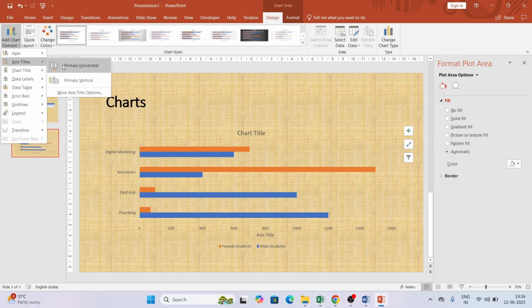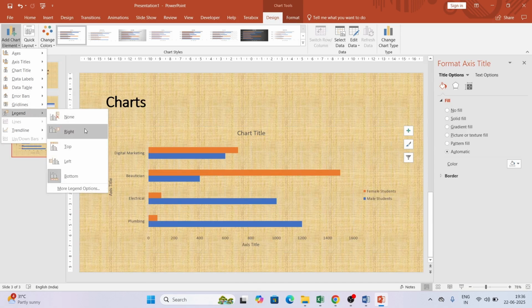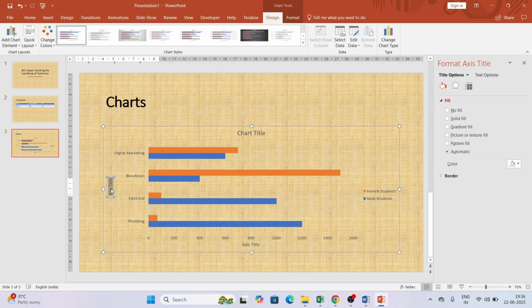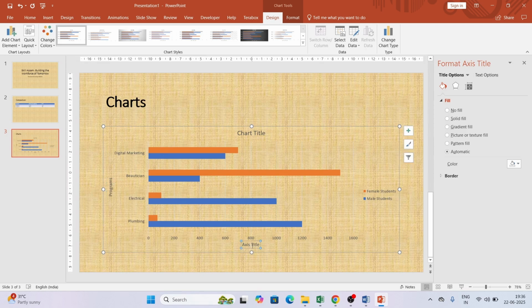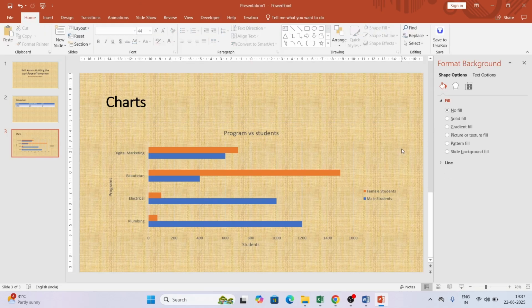First thing is axis, primary axis, followed by vertical axis. Then we need to add legend, and I generally prefer the right side, so I'm adding it at the right. So here, let's say programs, then the vertical axis, students, program versus students, and we are done with the charts as well.